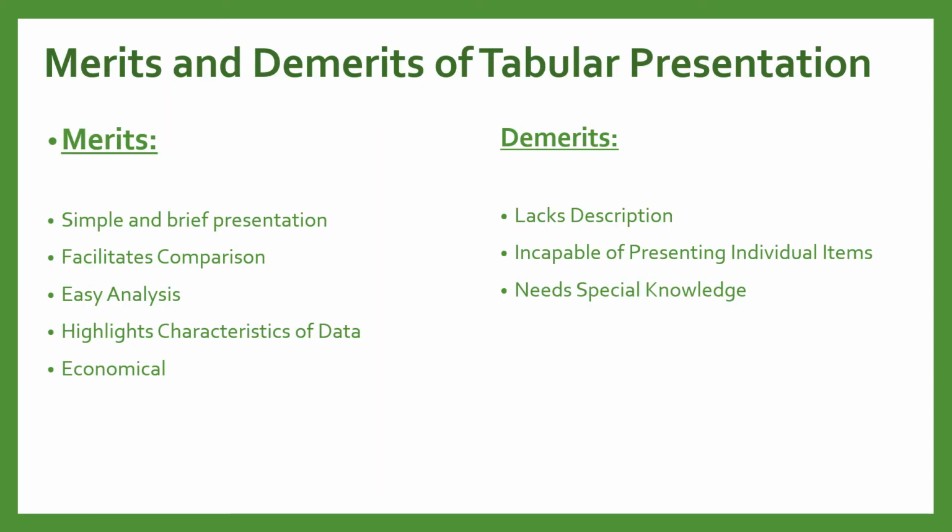Coming to the next and the last topic of this chapter, that is merits and demerits of tabular presentation. As we have understood everything about tabular presentation, we know that when we collect information in the form of raw data, we have to give it a particular shape and size, and we present it in a very attractive manner in the form of tabular presentation. But this tabular presentation has certain merits and demerits. First we will understand the merits, and then we will come to the demerits.